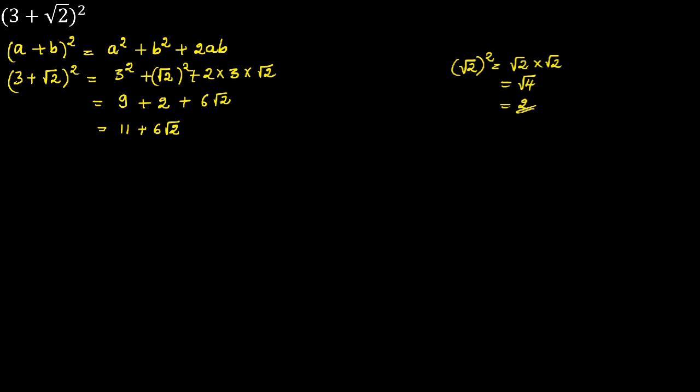Here don't go and add 11 and 6, because 11 is a whole number, 6 root 2 is an irrational number. So we cannot add 11 plus 6 root 2 any further.